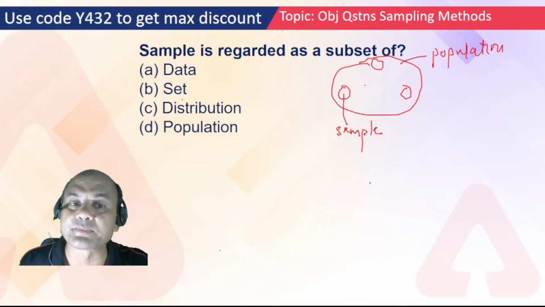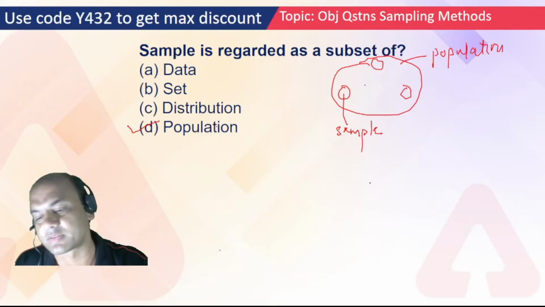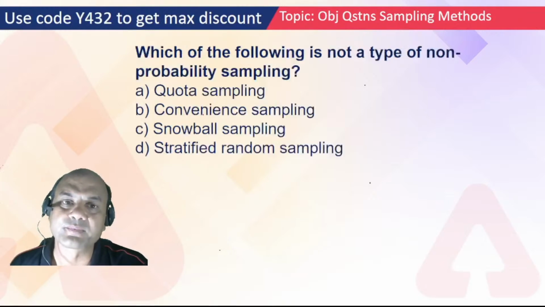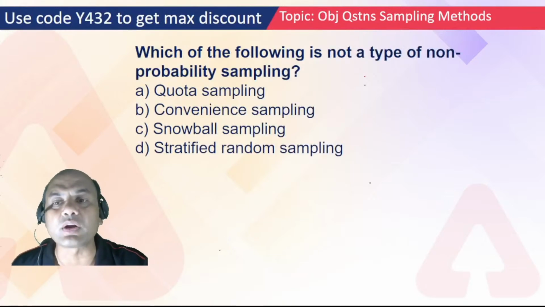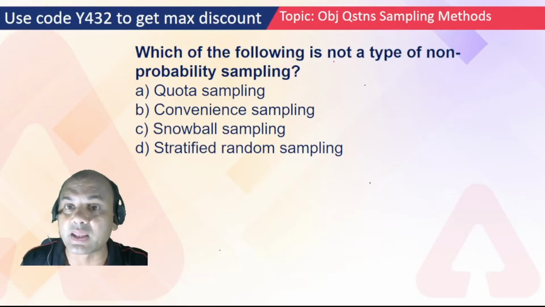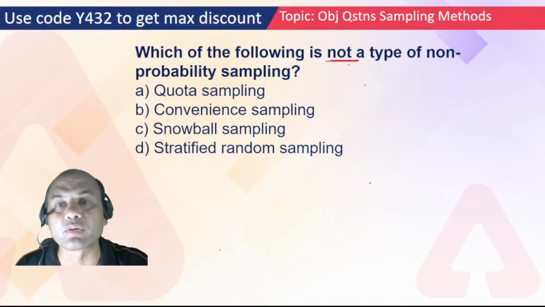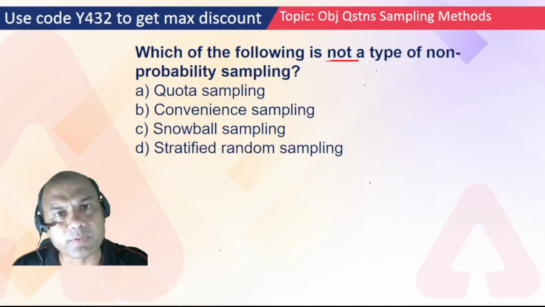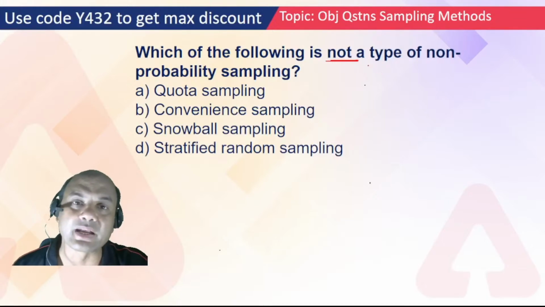Which of the following is not a type of non-probability sampling? Remember, not a type. Probability sampling means sampling in which everyone has an equal chance. There are four types of probability sampling: simple random, stratified, systematic, and cluster. Remember this. The non-probability ones are quota, snowball, and so on.